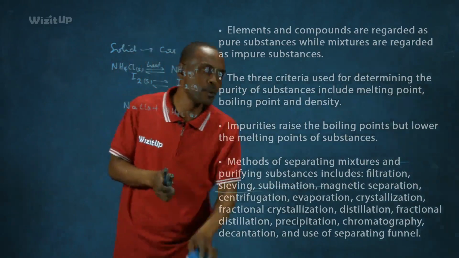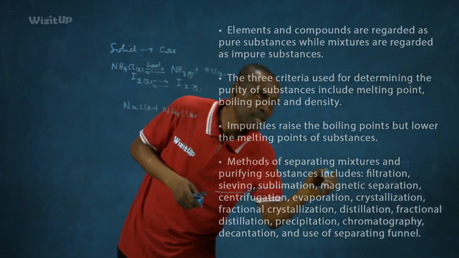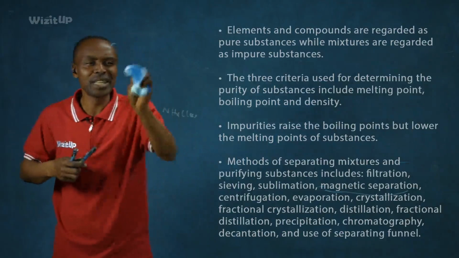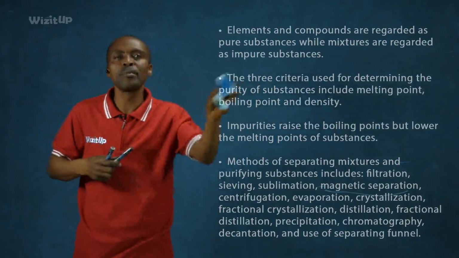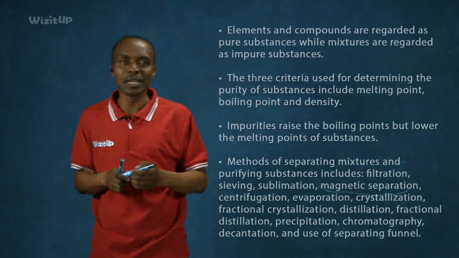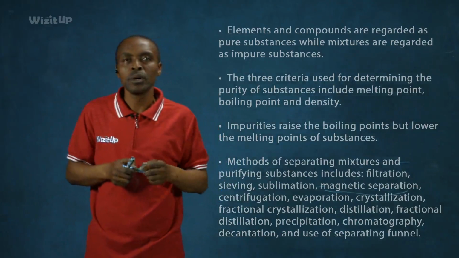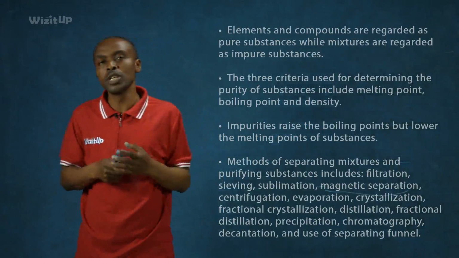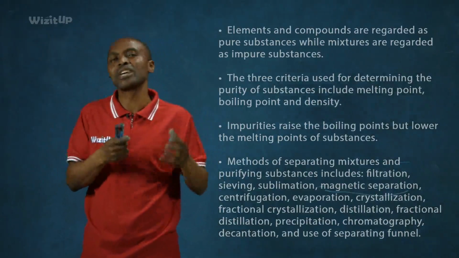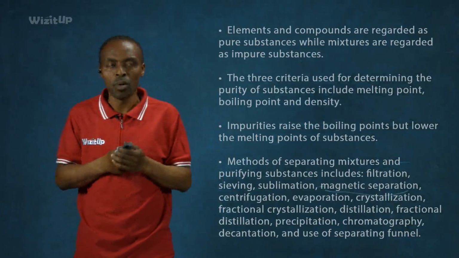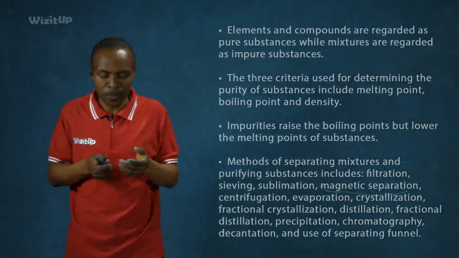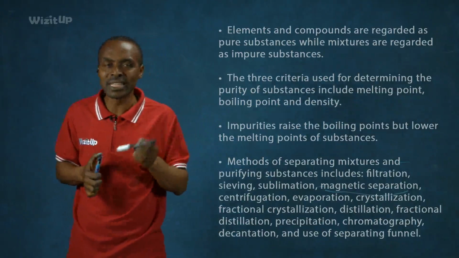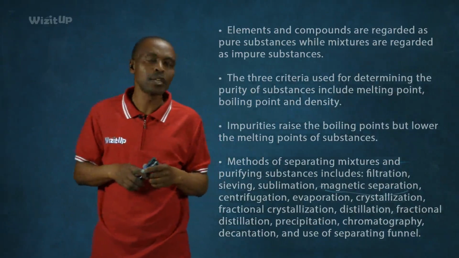Now from sublimation, we go to magnetic separation. Magnetic separation is used for separating a magnetic substance from a non-magnetic substance. When we talk about a magnetic substance, we are talking about a substance that can be attracted to a magnet, or which can also attract a magnet. For example, iron is a magnetic substance. Nickel and cobalt are also metallic elements with good magnetic properties.